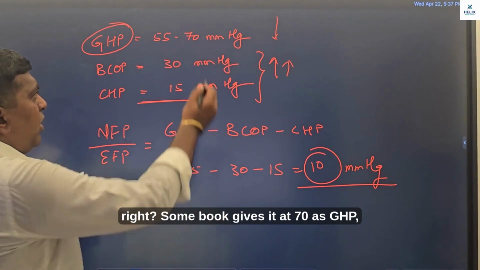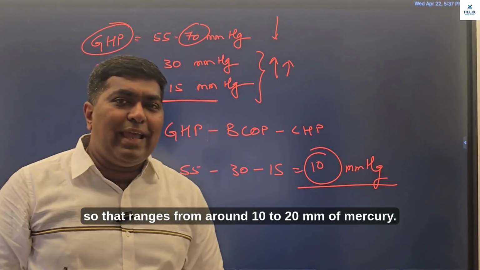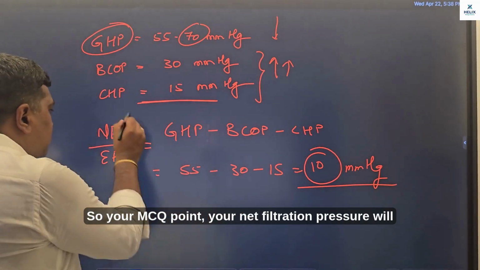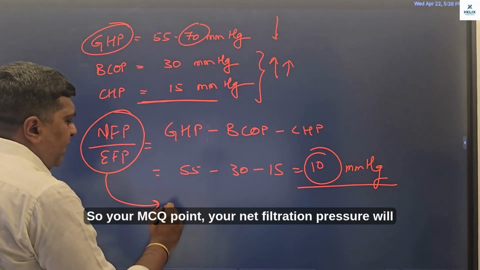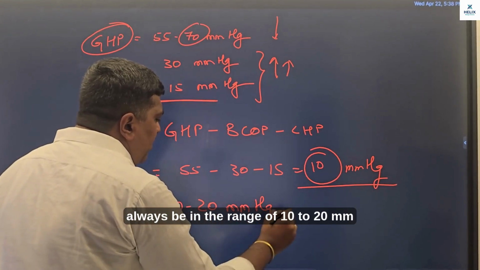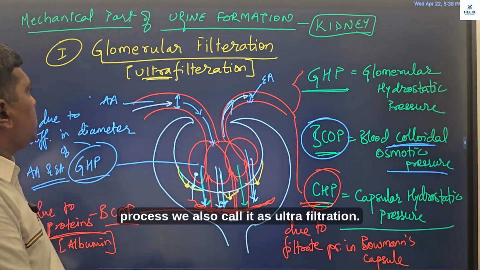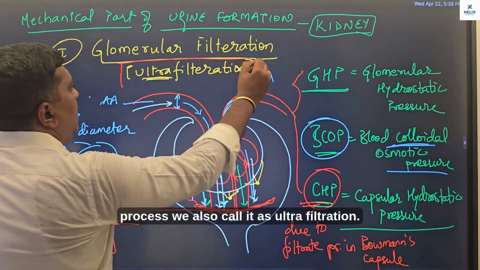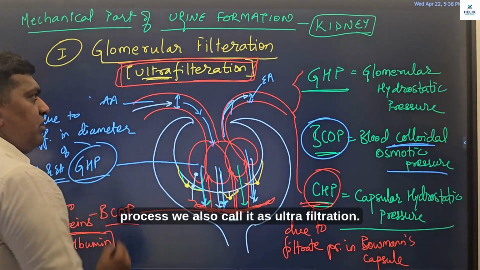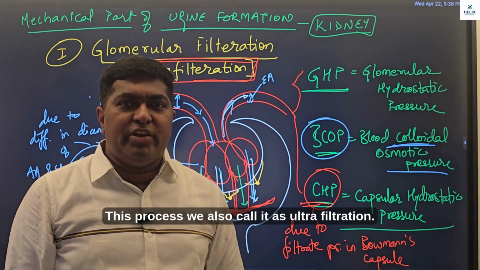Right? Some books give 70 as GHP, so that ranges from around 10 to 20 mm of mercury. So your MCQ point, your net filtration pressure will always be in the range of 10 to 20 mm of mercury, and that's why this process we also call ultrafiltration.